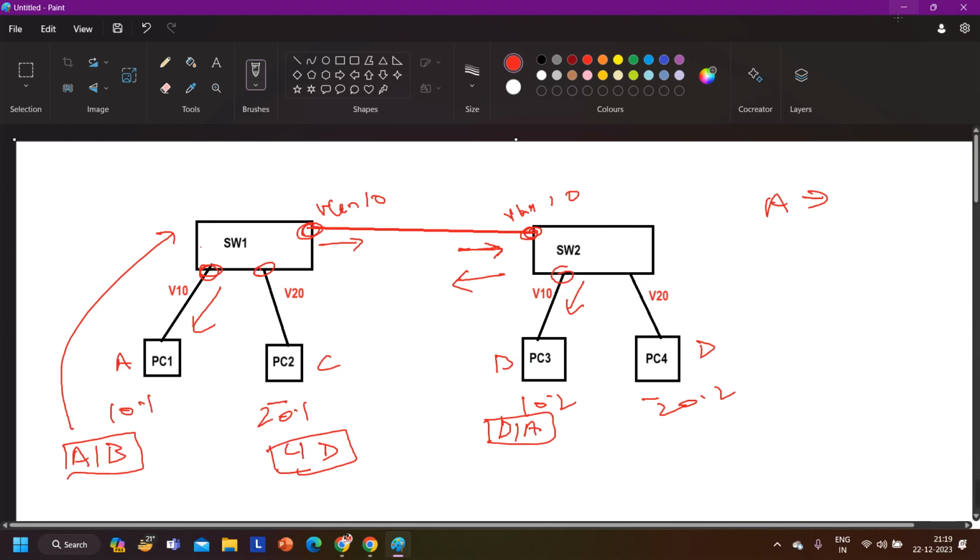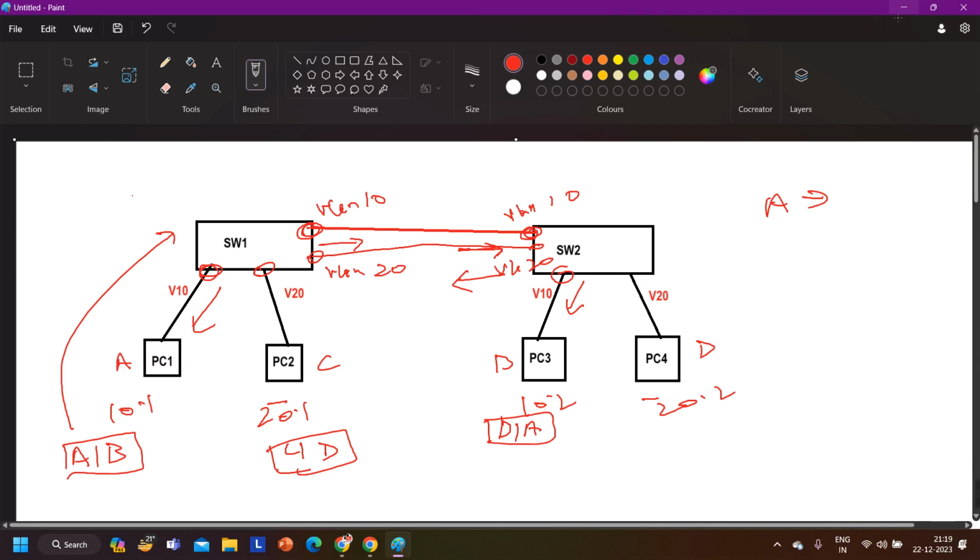If the entry is available. If the entry is not available, it will perform unknown unicast forwarding, but there is no other interface available in VLAN 20, so it will discard the packet. Again, if I want to make communication possible between PC2 and PC4, I need to connect one more cable here, right? And this interface should be in which VLAN? In VLAN 20. And this interface should again be in which VLAN? VLAN 20.